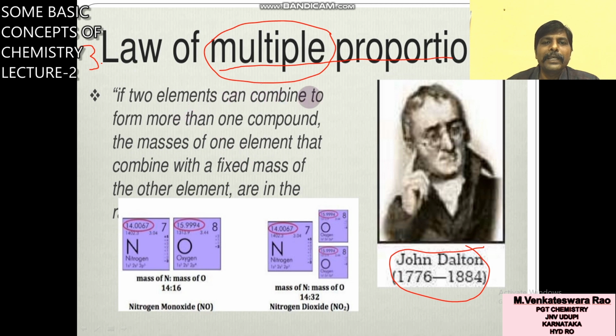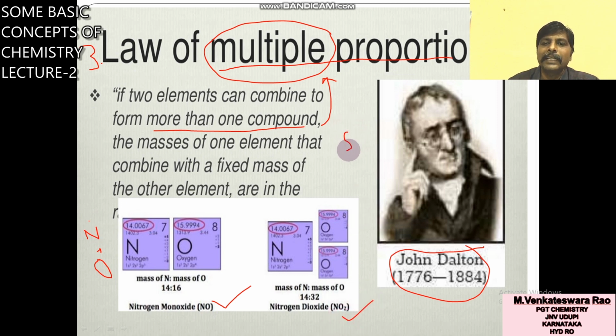If two elements can combine to form more than one compound, here is the twist. More than one means it may be 2 or 3. Suppose you take N and O. One element is nitrogen, another element is oxygen. In this combination, you will get NO, you will get NO2.